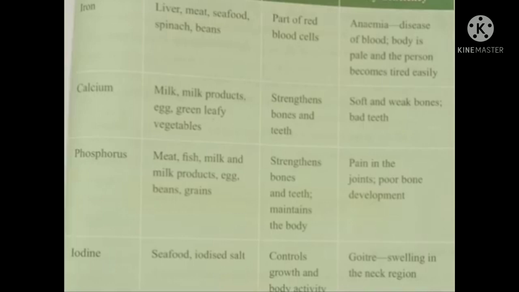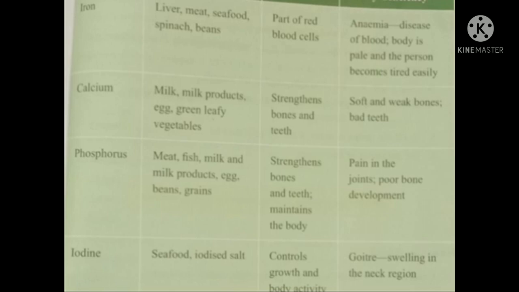Then calcium. The mineral calcium is rich in milk and milk products, egg, green leafy vegetables. Calcium strengthens bones and teeth. Deficiency of calcium leads to soft and weak bones and also bad teeth. Then phosphorus. Phosphorus is rich in meat, fish, milk and milk products, egg, beans and grains. Phosphorus strengthens bones and teeth and maintains the body. Deficiency of phosphorus leads to pain in the joints, that is poor bone development.